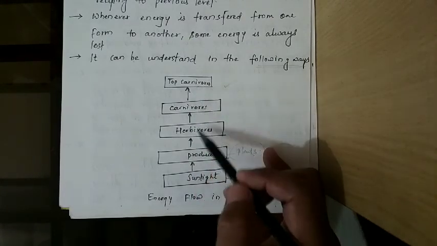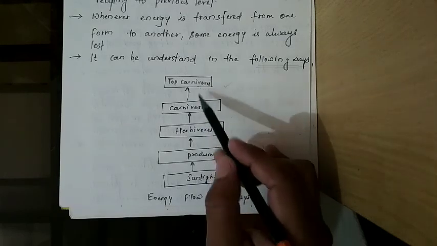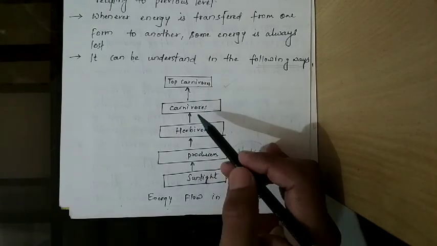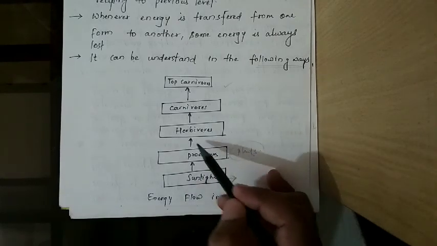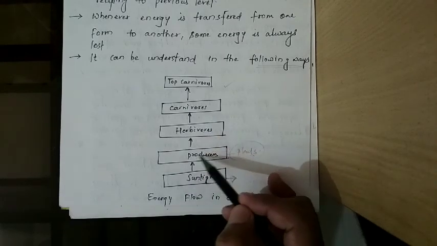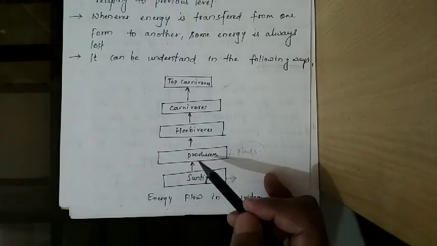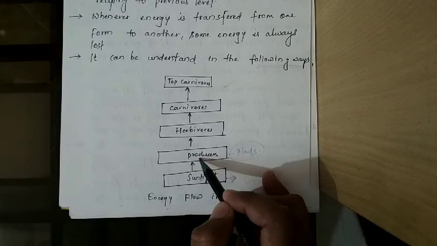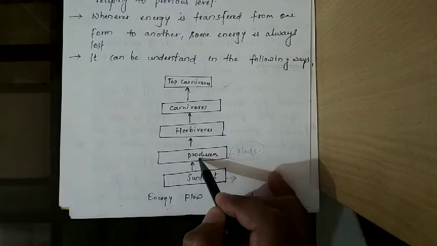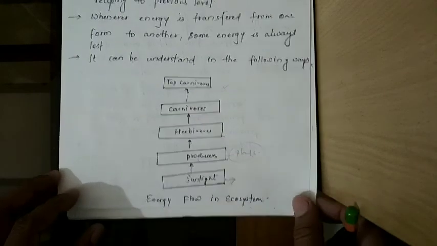It cannot be reverted back. It cannot go back to the previous level. So if the plant has been consumed by the herbivores, the energy cannot be reverted back to the producer, which means it cannot be given back to the plants. Then coming to the next point.